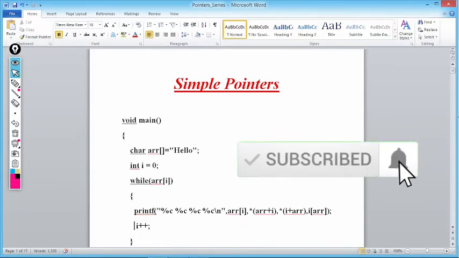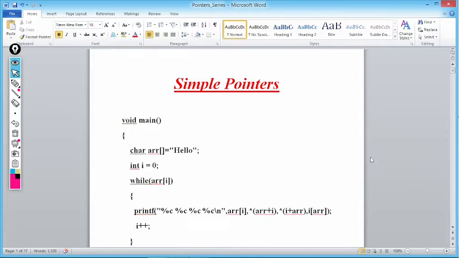Today we are going to discuss another topic. As we have started this simple pointer series, I am getting good response from everybody. Everybody is liking and appreciating this approach, and they are insisting, sir, please don't stop this series. We are getting good help from this series. So let's start today's question.